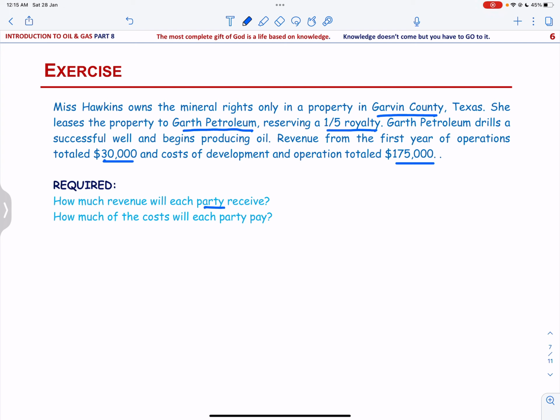Now there are two parties, Ms. Hawkins, the property owner, and the oil company, the lessee.